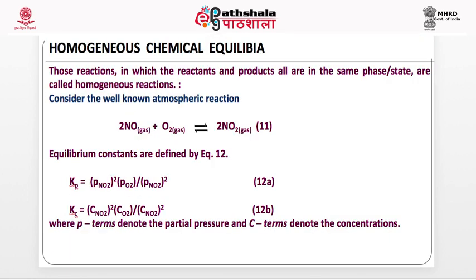Now equilibrium can be of two types. If the physical state of reactants and products is the same, they are in the same phase, either both in the gas phase, or both in the liquid phase, or both solid phase, then it is a homogeneous chemical equilibrium. For example, NO gas, O2 gas, and the product is also gas. So this is an example of a homogeneous reaction. And these are the values of Kp, P NO2 square divided by PO2 and P NO square. Here is Kc, concentration. So C NO2 means concentration in mole per liter, square, CO2 upon C NO2 square.